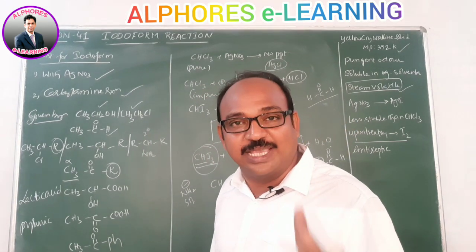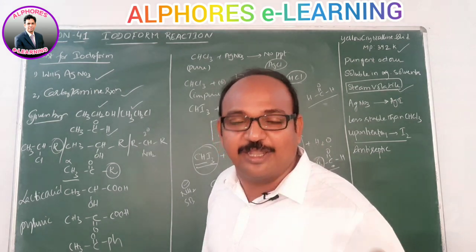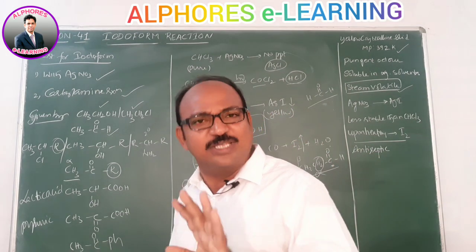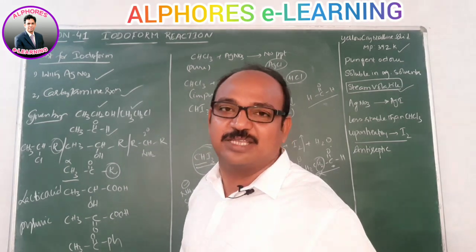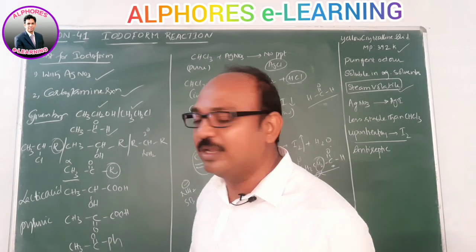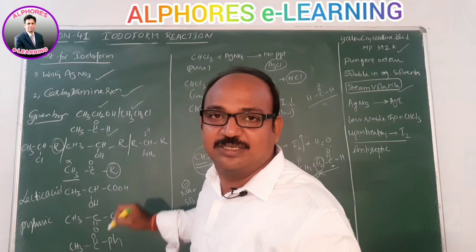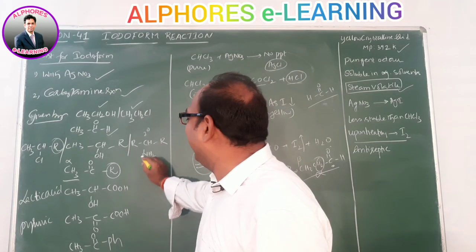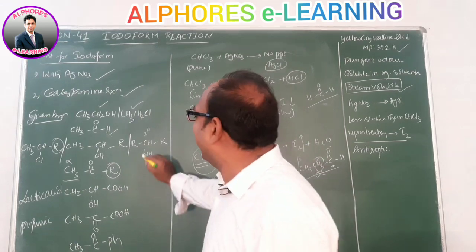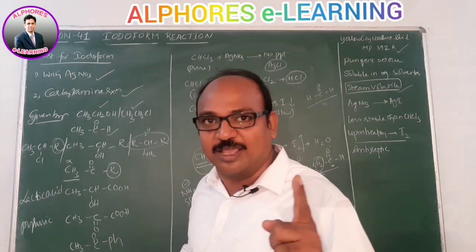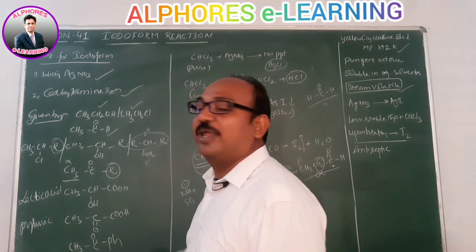No. Whether an amine is primary, secondary or tertiary is independent of the carbon to which NH2 is attached. I am repeating: it depends upon how many alkyl groups the nitrogen contains. In such a case, nitrogen is attached to only one alkyl group. That's why it is a primary amine.